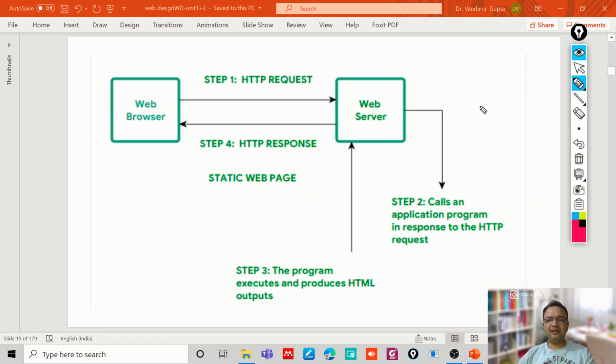Now we see what is happening in case of a dynamic website. The web browser sends a HTTP request to the web server. The web server will call a particular application program in response to this HTTP request, and then that application program executes and produces some HTML output, and that HTML output is sent as a HTTP response to the web browser. So the server is doing some kind of processing with the help of application programs which are written in different languages.